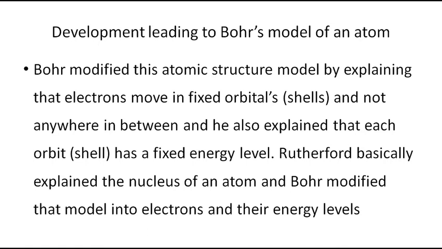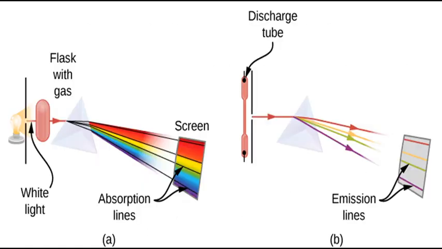And he also explained that each orbit has a fixed energy level. Rutherford basically explained the nucleus of an atom, and Bohr modified the model into electrons and their energy levels. So this is the next upcoming model given by Bohr.